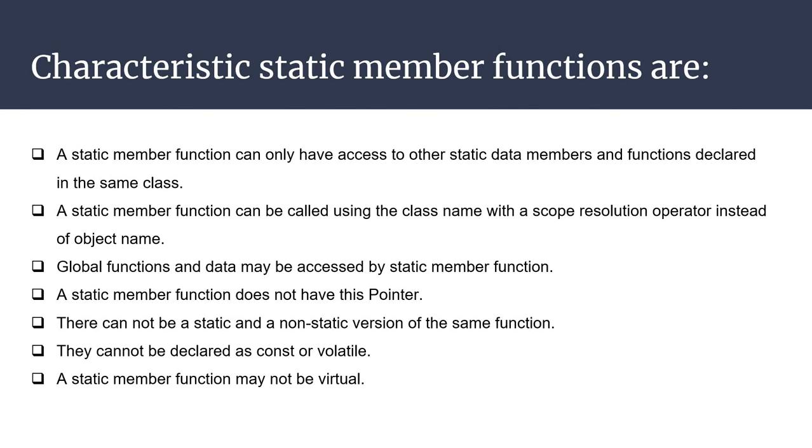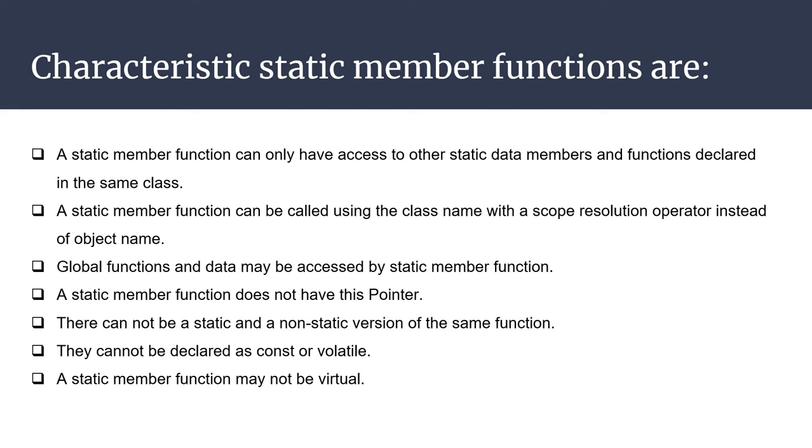Second, a static member function can be called using the class name with the scope resolution operator instead of the object name. Third, global functions and data may be accessed by a static member function. Fourth, a static member function does not have a this pointer.